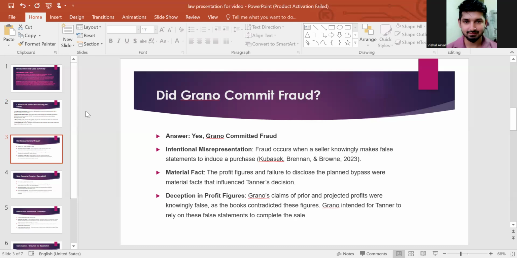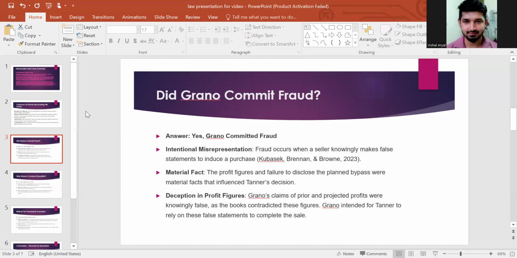Fraud occurs when a seller knowingly makes a false statement. He knew what he was doing. He actually had the real information that he didn't disclose, and he intentionally committed this fraud. So we can say that this is fraud.